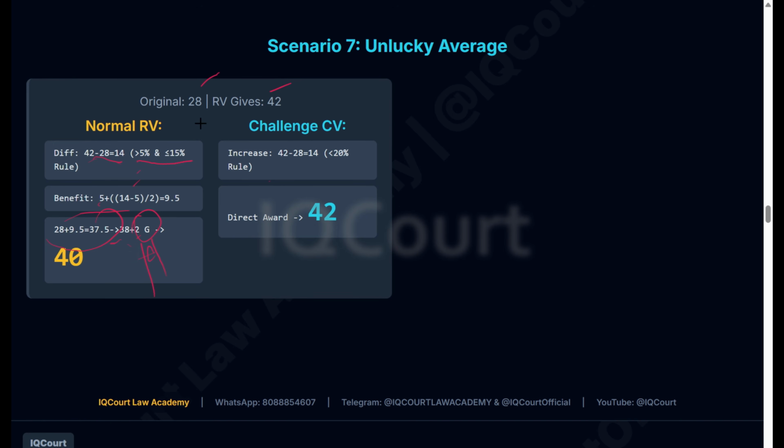Here, 28 marks, right? After revaluation 42, you got a 14 marks increase. It is less than 20%. So directly they will give you whatever marks you got after the first revaluation. Directly they will give you. Here you got 2 marks extra. Here after getting 2 marks grace, you are passing. Here you will directly pass the exam. That's the difference.